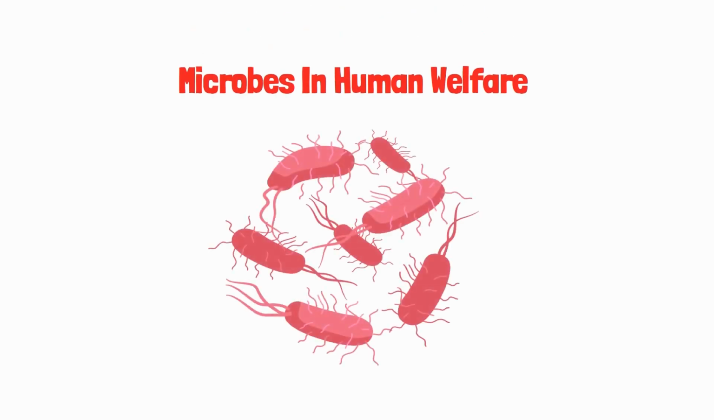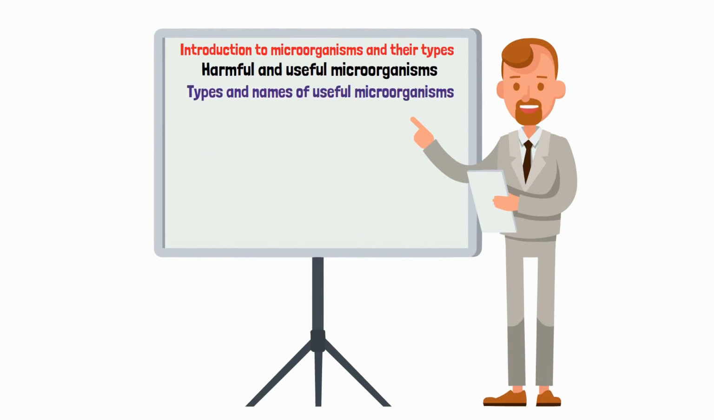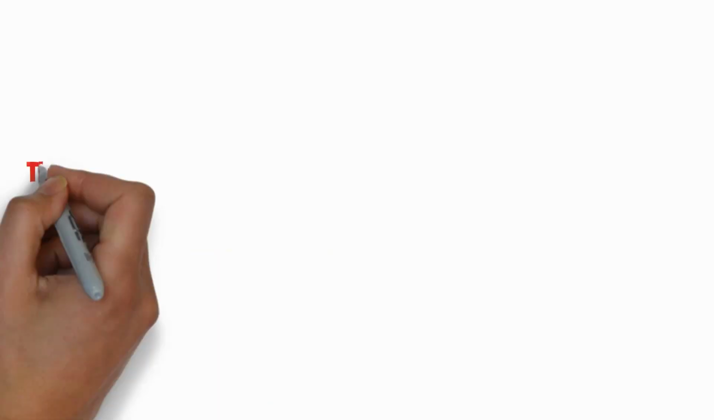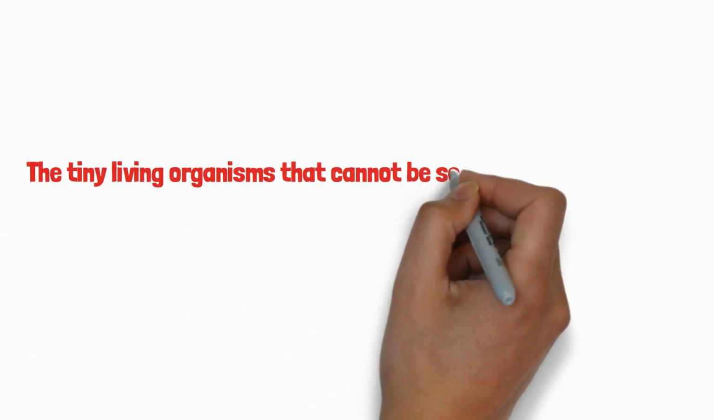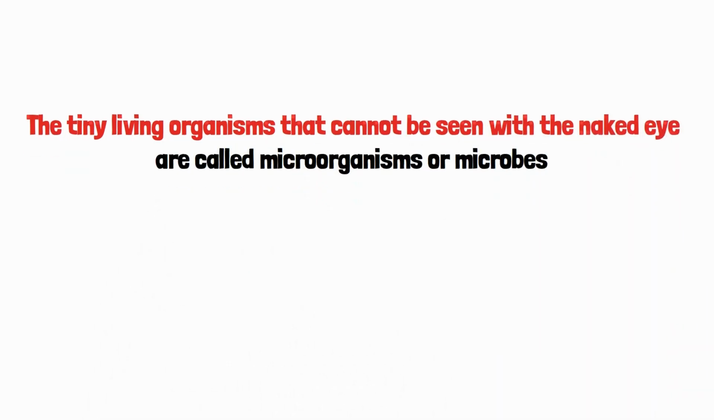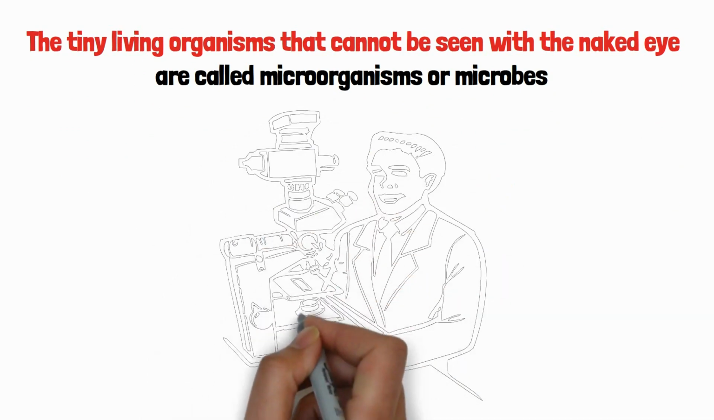Microbes in human welfare. Introduction to microorganisms and their types. Harmful and useful microorganisms. Types and names of useful microorganisms and the role of microbes in human welfare and body functions. The tiny living organisms that cannot be seen with the naked eye are called microorganisms or microbes. These can only be seen under a microscope, and hence the name microorganisms has been given to them.